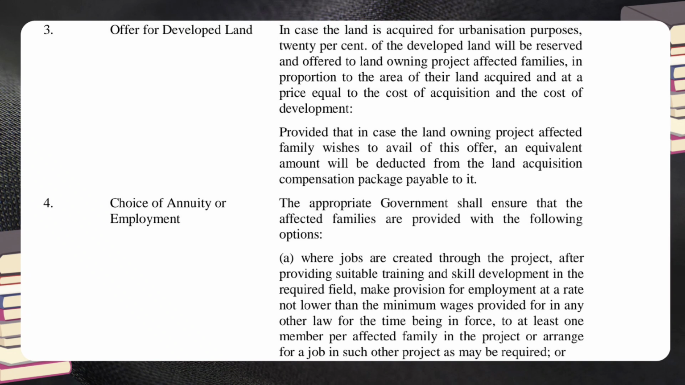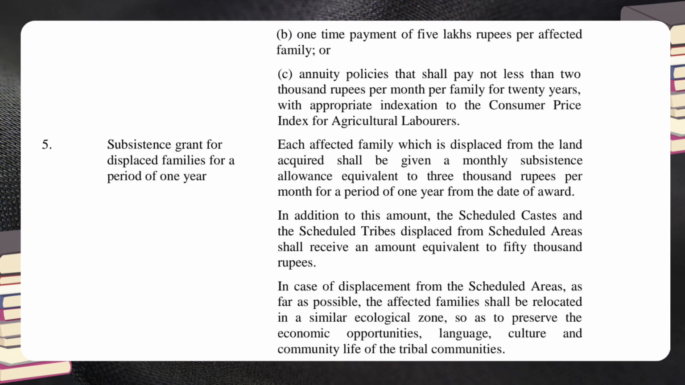4. Choice of annuity or employment. Entitlement or provision: the appropriate government shall ensure that the affected families are provided with the following options. A. Where jobs are created through the project, after providing suitable training and skill development in the required field, make provision for employment at a rate not lower than the minimum wages provided for in any other law for the time being in force, for at least one member per affected family in the project, or arrange for a job in such other project as may be required, or B. One-time payment of 5 lakhs rupees per affected family, or C.